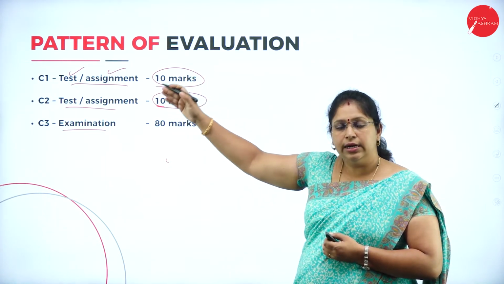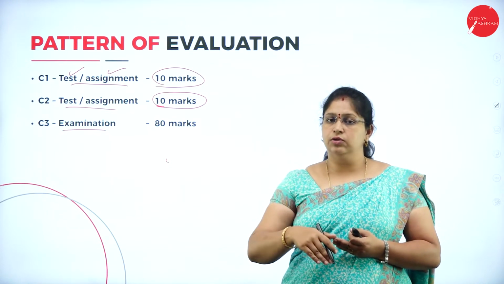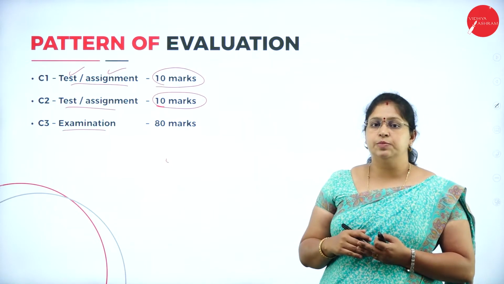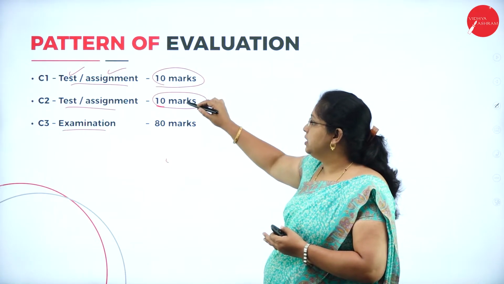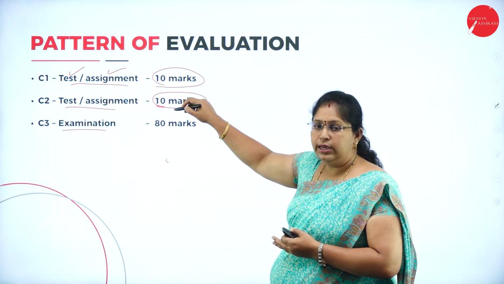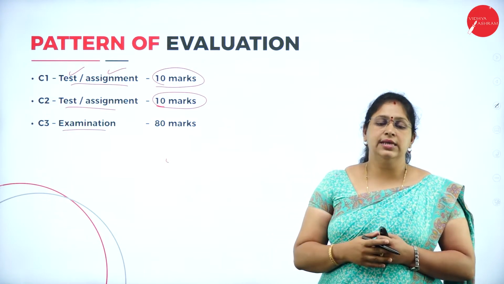It can be a test in the college or an assignment where you will write at home and submit to the college. So this is your internal assessment. Here internal assessment is for 20 marks, 10 for each of the internals. Then the remaining 80 you will be writing in the examination.